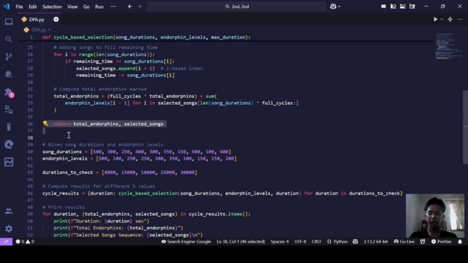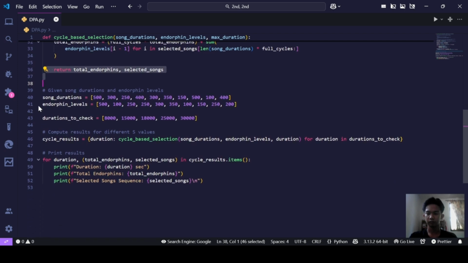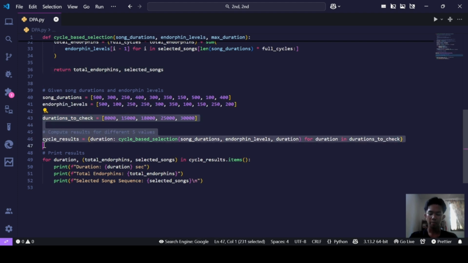And finally, the function returns two values: the total endorphins achieved within the max duration, and the selected song sequence, the sequence of songs played. To test this function, we define some example song durations and endorphin levels.